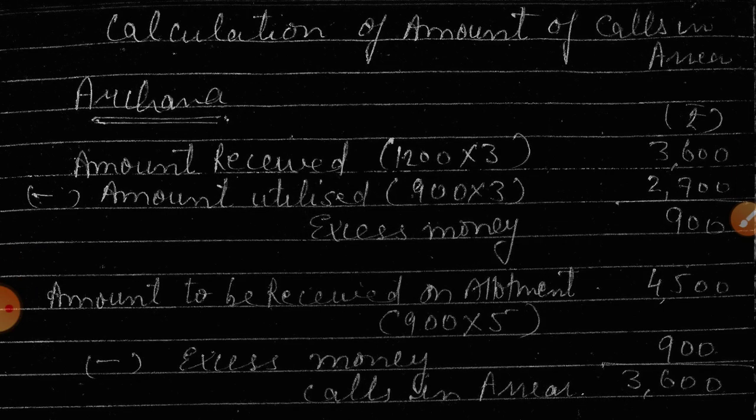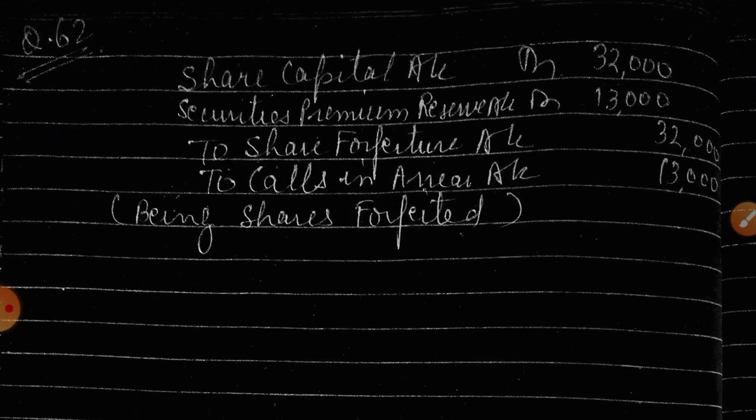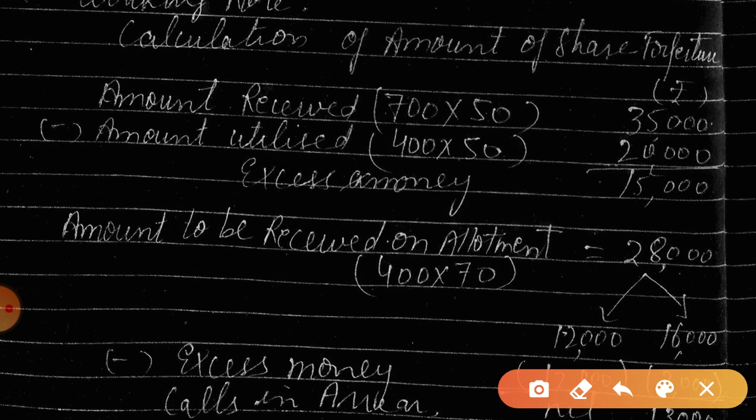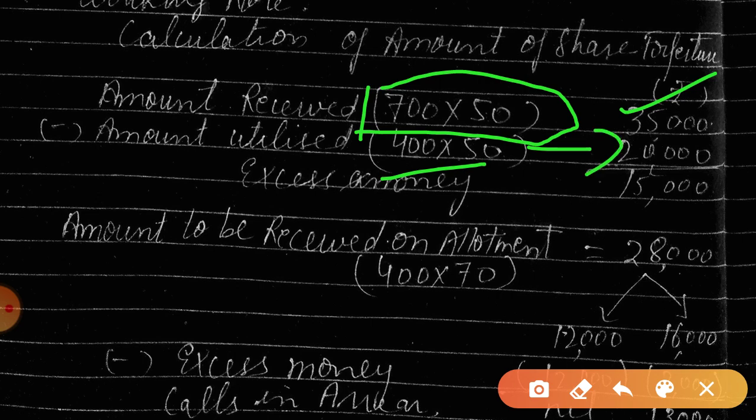See, very interesting question it is. So before giving you the final answer, I'll show you the working note. See, how much amount was received from Vinita? She applied for 700 shares, and accordingly she paid rupees 50 on those 700 shares. That is 35,000 she paid, isn't it? And the amount utilized, she got only 400 shares, so 400 into 50, that is 20,000. Is this clear? This amount was utilized at the time of application. So what is 15,000?